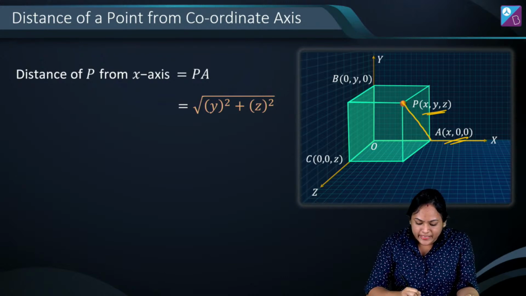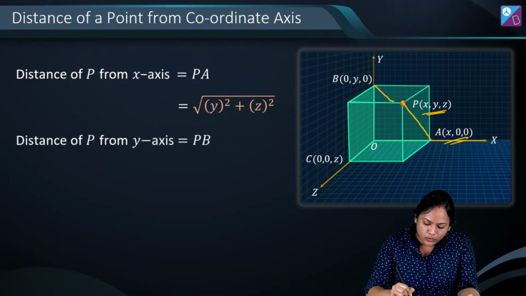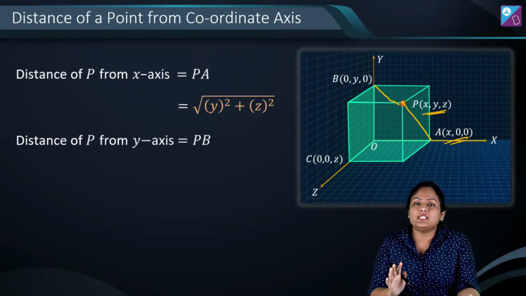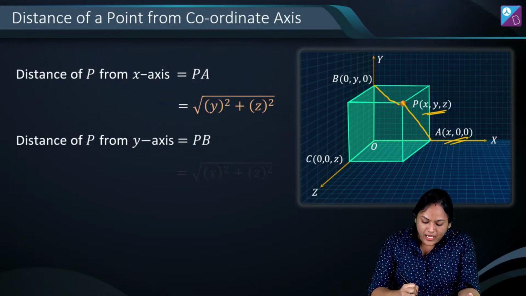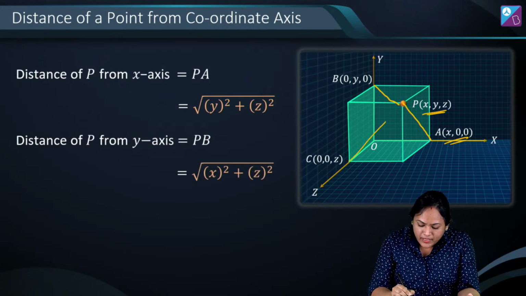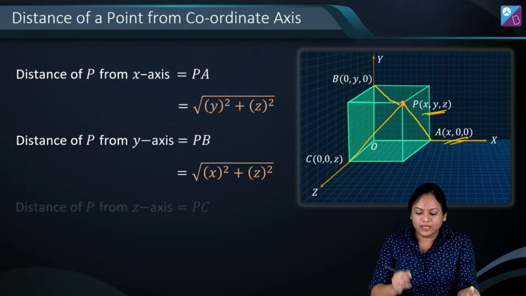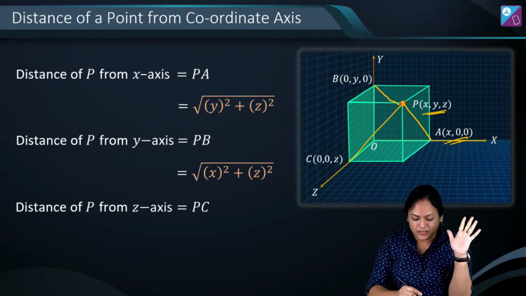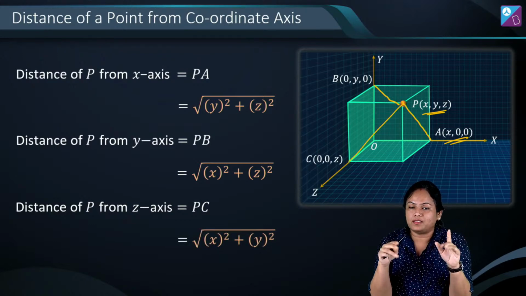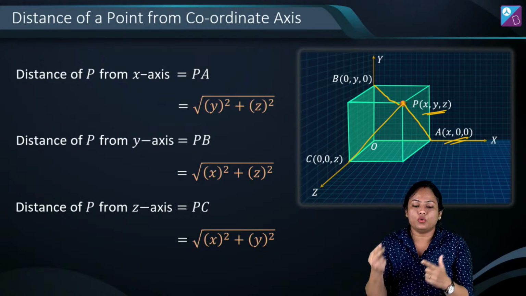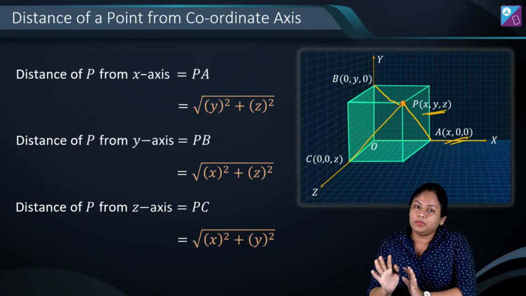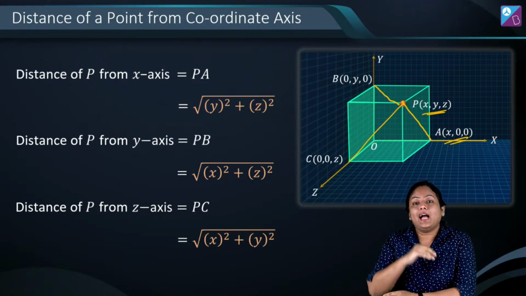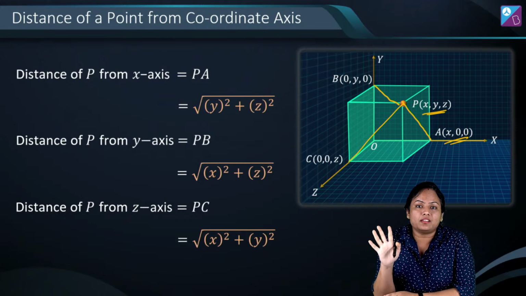Okay, similarly if I have to find it from the y axis, that will be PB, and again when I apply the distance formula it will be root over x square plus z square. Clear? And if I have to find it from the z axis, which is my PC, it's going to become root over x square plus y square. Clear? So these are the distances from all three coordinate axes. They can give you the summation of their squares, or directly some other question based on this they can ask. Okay, so you should remember how the distance from a coordinate axis is found and how the distance between two points can be found.